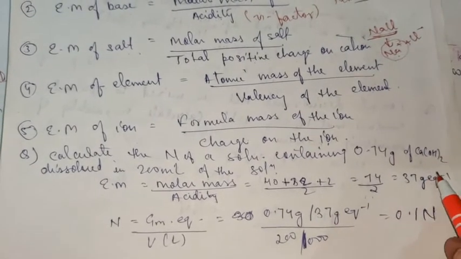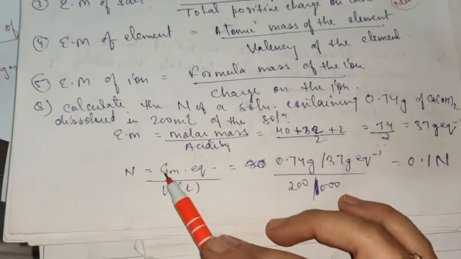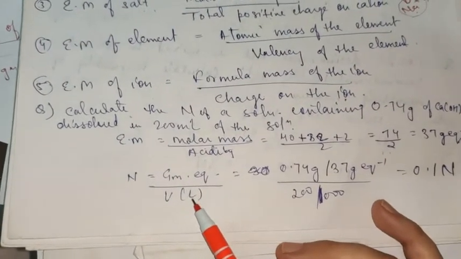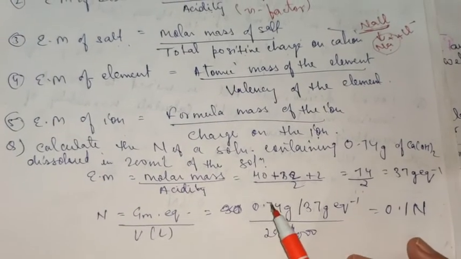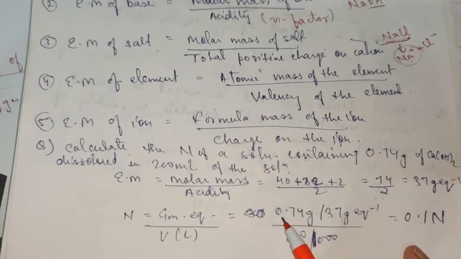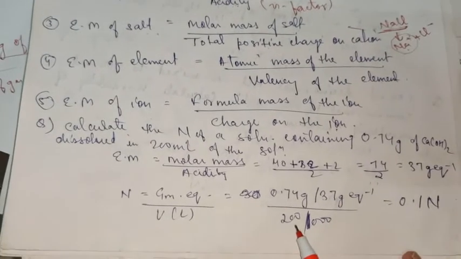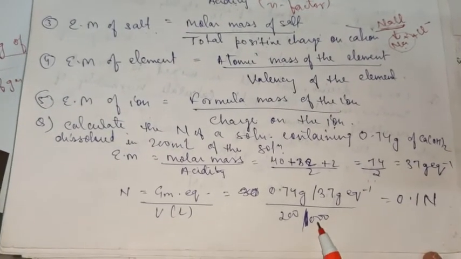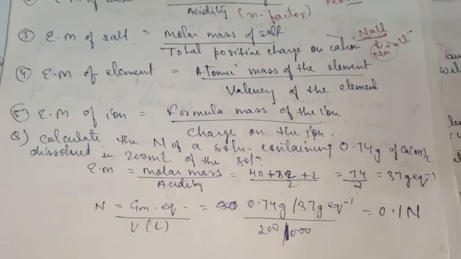So the equivalent mass is 37 gram per equivalent. The normality formula is gram equivalent upon volume of solution in liters. Gram equivalent is equal to given weight upon equivalent weight. Given weight is 0.74 and equivalent weight is 37, upon volume in liters, 200 divided by 1000. On solving this entire calculation, you will get 0.1 normal as the answer.